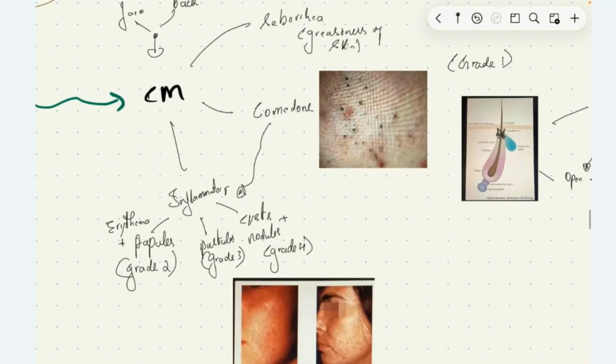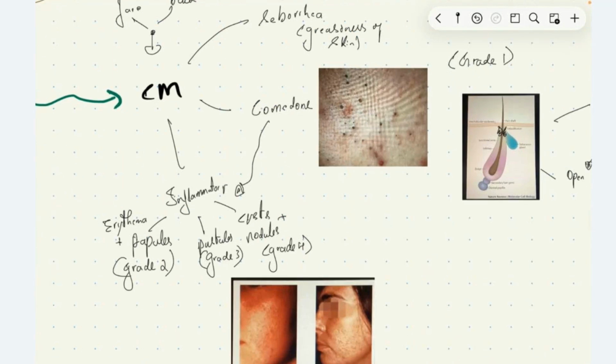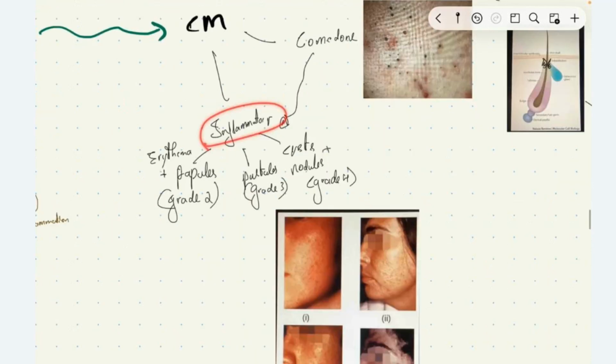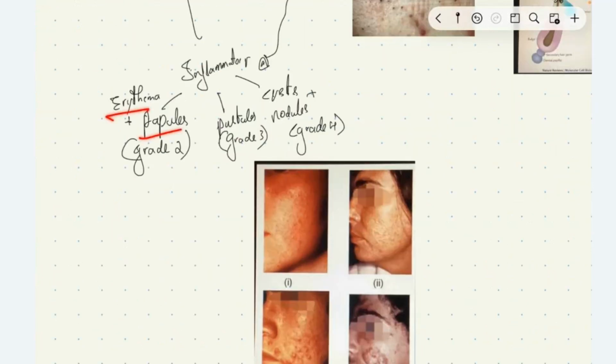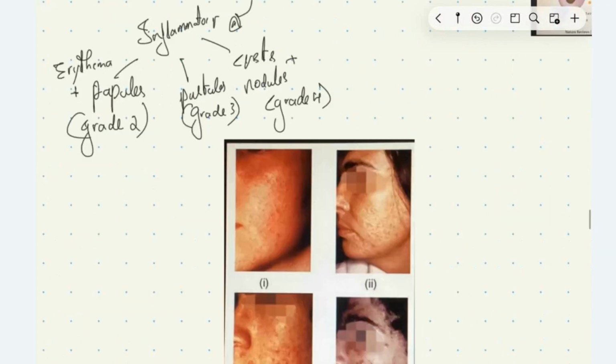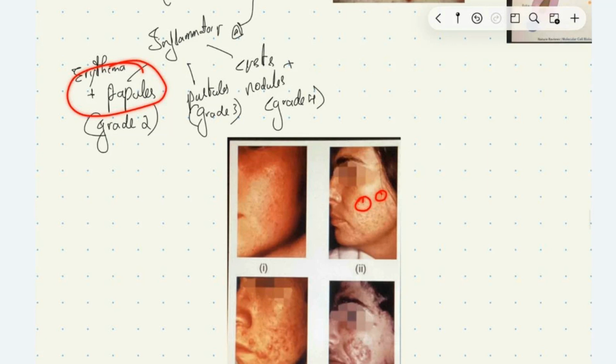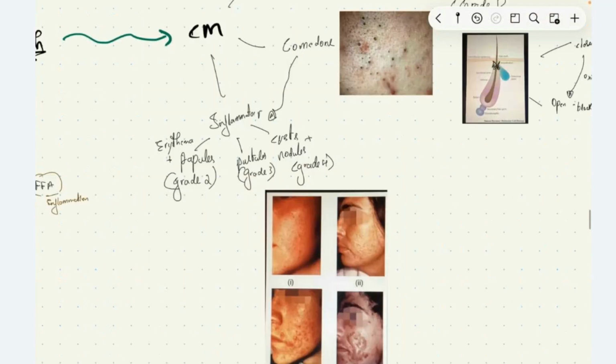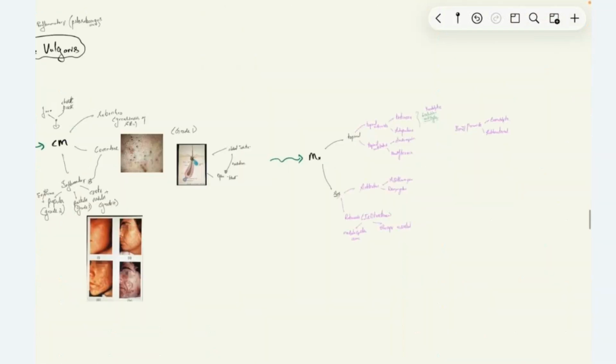Then, due to inflammation, as I mentioned, the conversion of free fatty acids by lipase causes inflammation. We see inflammatory lesions in case of acne vulgaris. The comedones are classified as grade 1 disease, whereas erythema and papules, here you can see erythema and papules, erythema along with raised regions less than 1 centimeter, is called grade 2 disease. If we have pustules in the patient, it's called grade 3 disease. If the patient has cystic and nodular lesions, here you can see cystic and nodular lesions, it is called grade 4 disease.